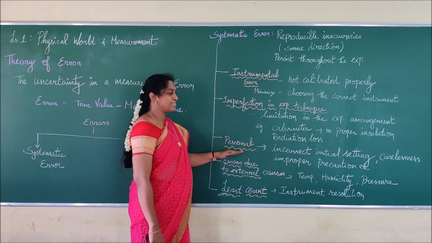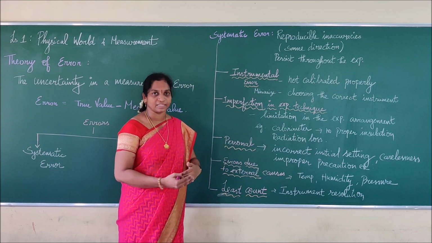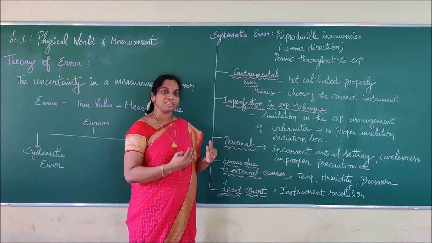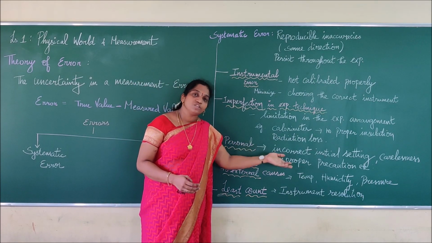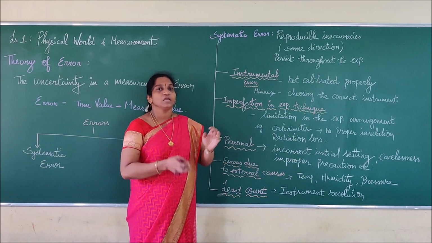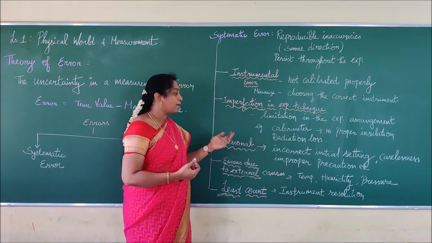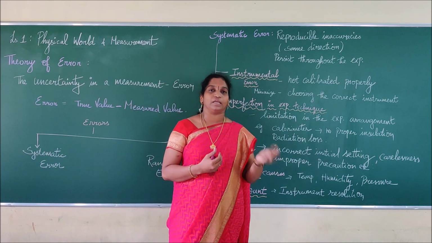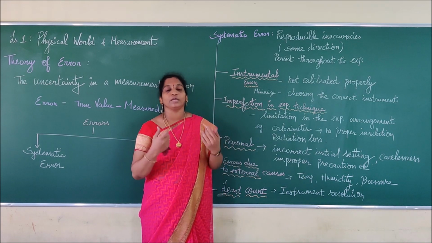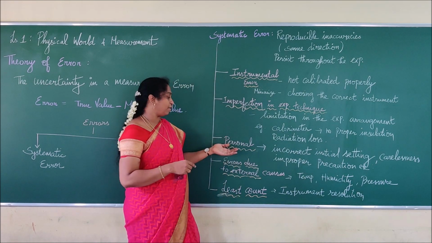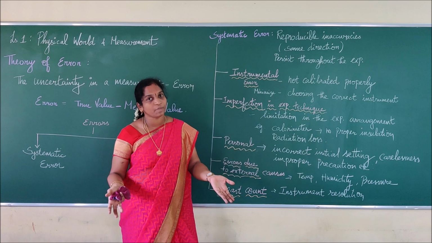Now the next is personal error. What does personal error stand for? The error made by human beings, or I can say the error made by the person who is doing the experiment. What errors can they make? Incorrect initial settings. Before using an instrument, he may set it wrongly, or be careless in taking the readings, or not take the precautions. All the things a human being may do wrongly while doing an experiment, we call that type of error a personal error. That is truly our mistake, not an instrumental mistake, right?